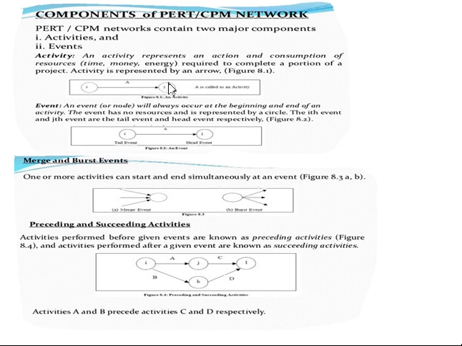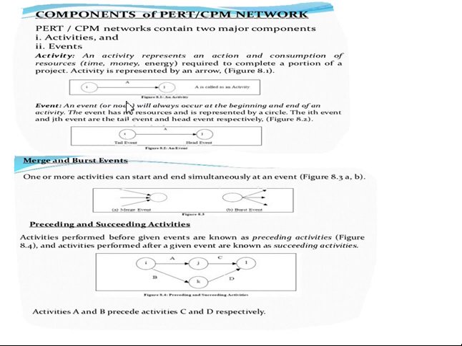The arrowhead indicates the end of the activity, so this is called the tail, the beginning of the activity, and this is called the head, the end of the activity. The activity name is A. This is a node, the start of the activity, and this is another node, the end of the activity.